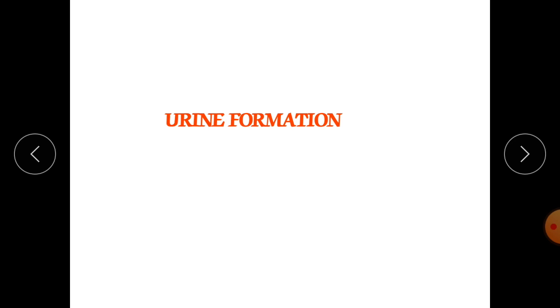Urine formation occurs by three processes. One is ultrafiltration, also called glomerular filtration. Second is tubular reabsorption, and third is tubular secretion. In today's presentation we will focus more on glomerular filtration. In a day we can filter almost 180 liters of blood in 24 hours. In females, 150 ml of blood can be filtered through the glomerular filter.